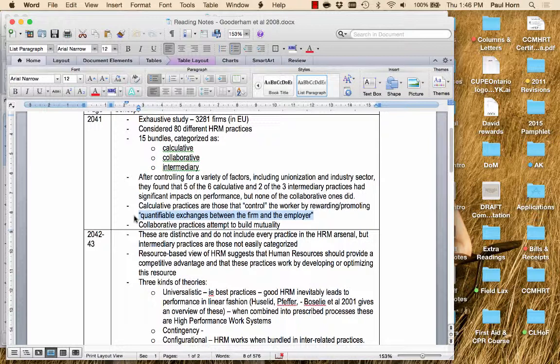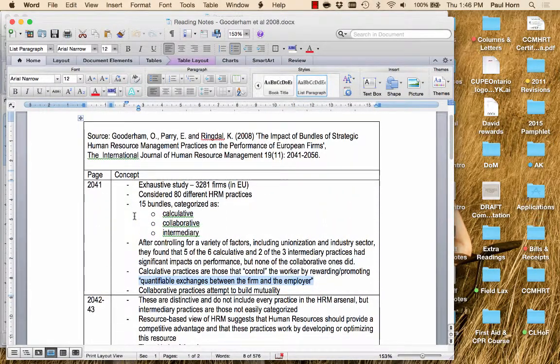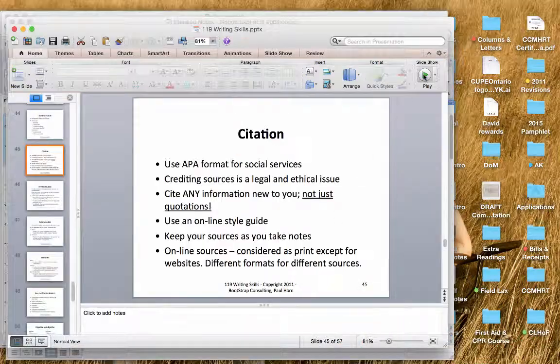Okay, so now if I went back and I decided to use that, I would know I would have to put it in quotation marks. So a simple format like that can work. You don't have to make a typed table, but you're welcome to. Even if you're just keeping it on a piece of handwritten paper, this is a good idea. So back to our PowerPoint.